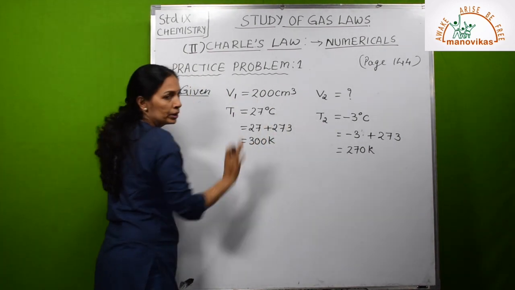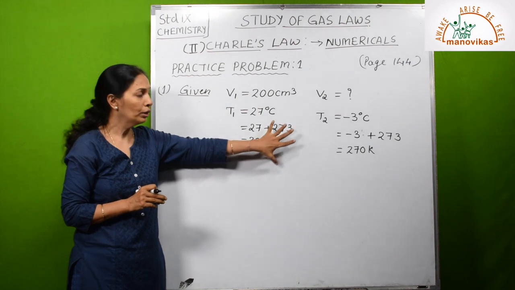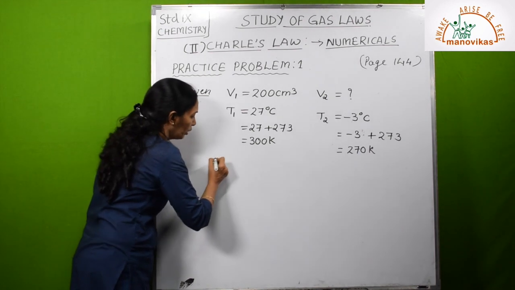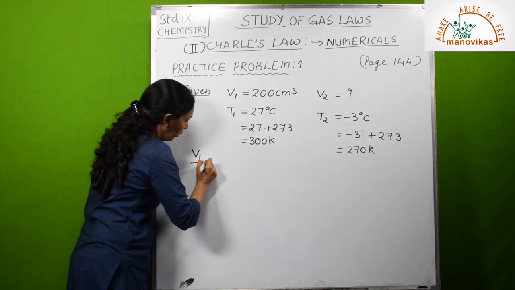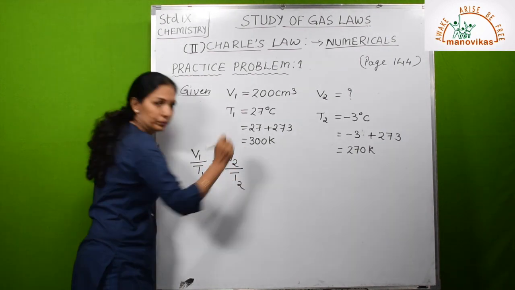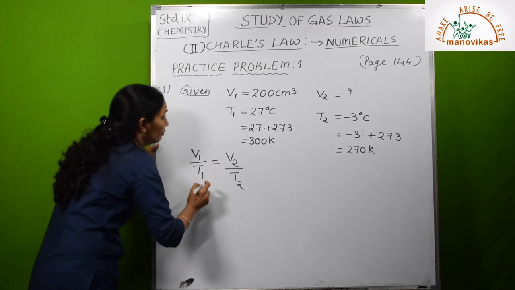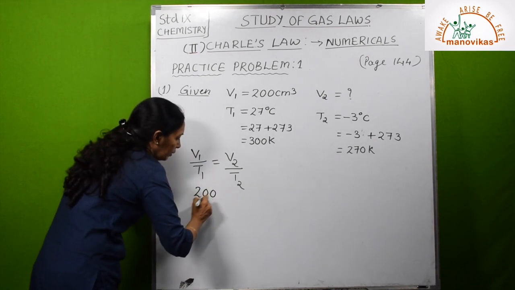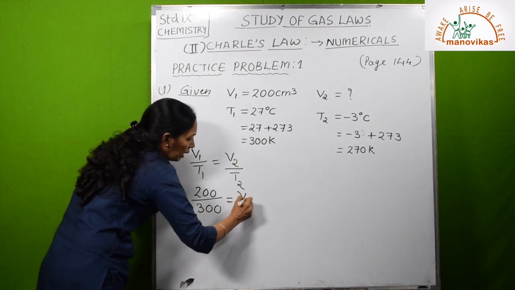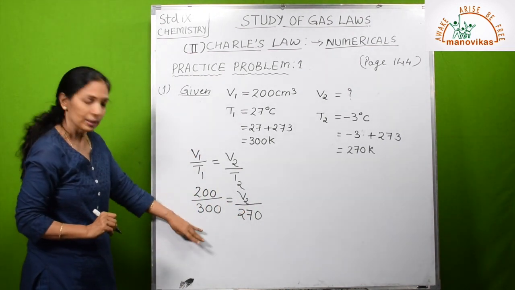V1 is 200 and V2 is a question mark. For writing this you get 1 mark if it is a 3 marks sum. So every step has marks, so you have to write all this correctly. Then the second thing is the formula. What is the formula? V1 upon T1 is equal to V2 upon T2. Then substitute, for this you will get some marks. Then substitute the values. What is V1? 200. What is T1? 300. What is V2? Unknown, and T2 is 270. Okay? So this is how you have to write.